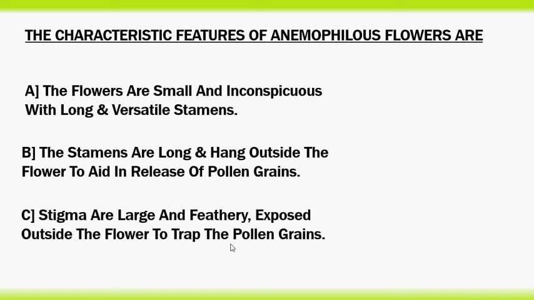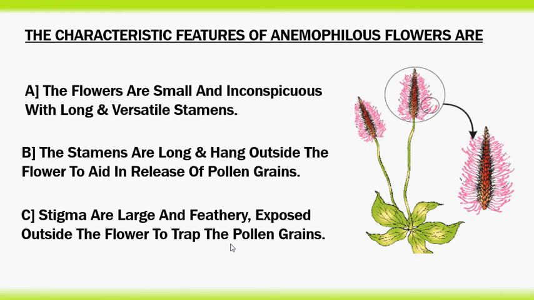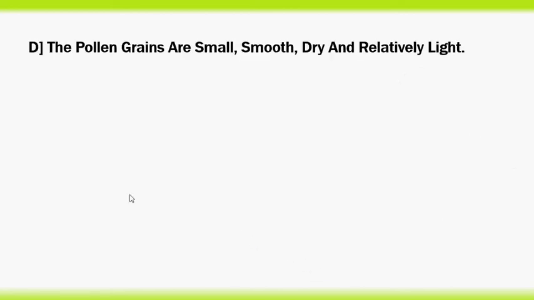The stigma are large and feathery, exposed outside the flower to trap the pollen grains. Let's observe this photograph of this wind pollinated flower. The pollen grains are small, smooth, dry and relatively light in weight. Flowers generally lack nectar.